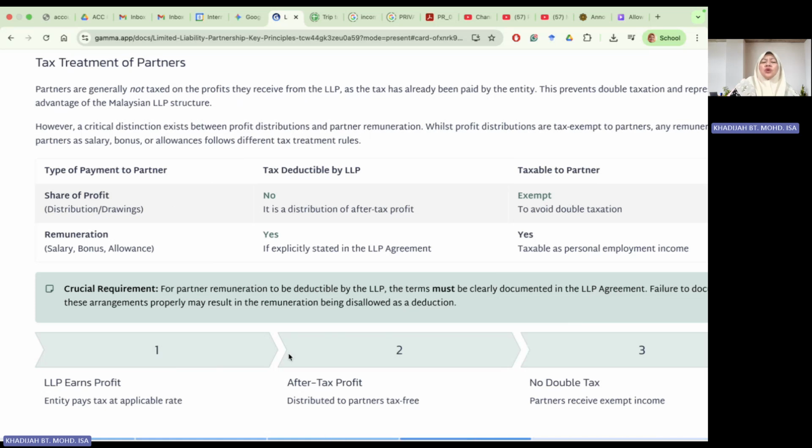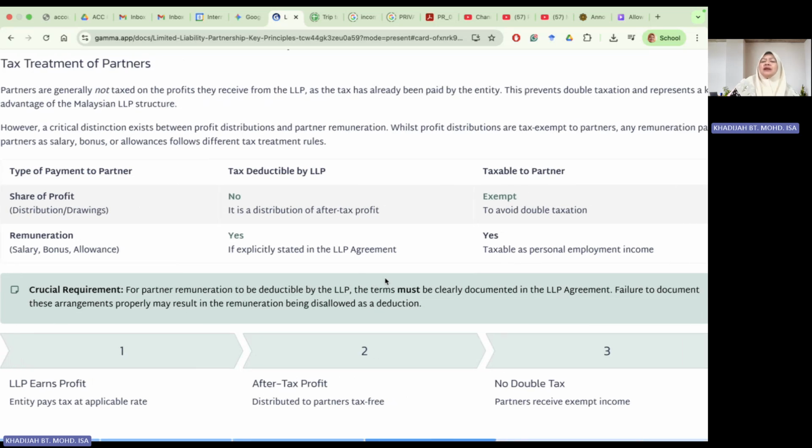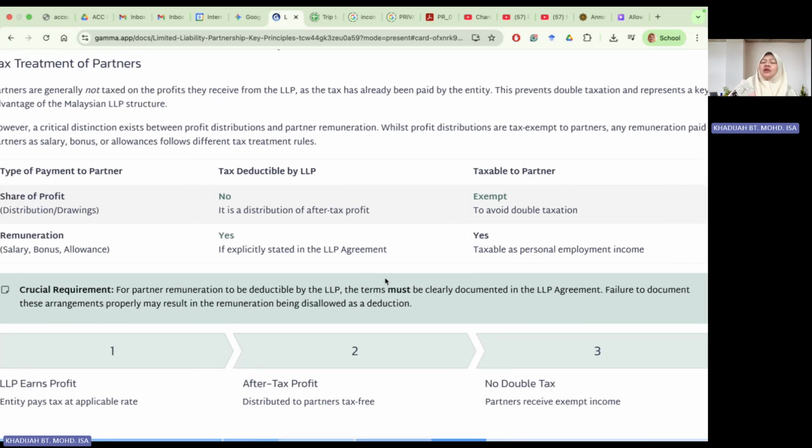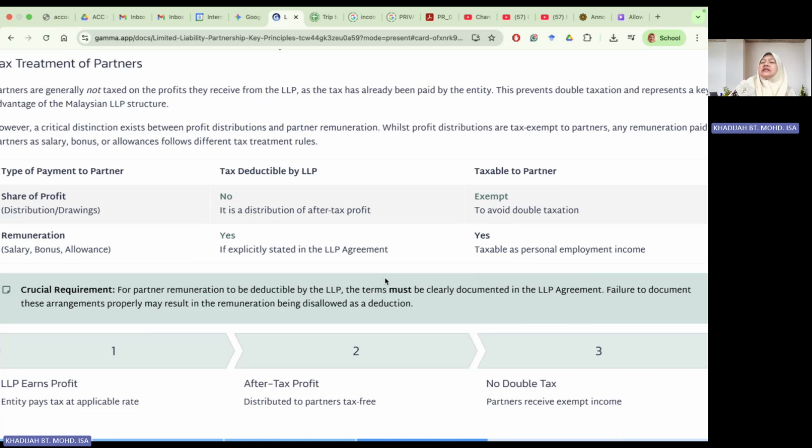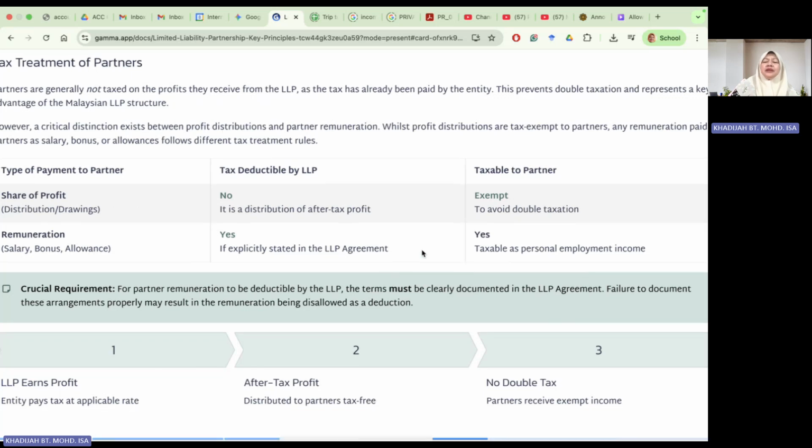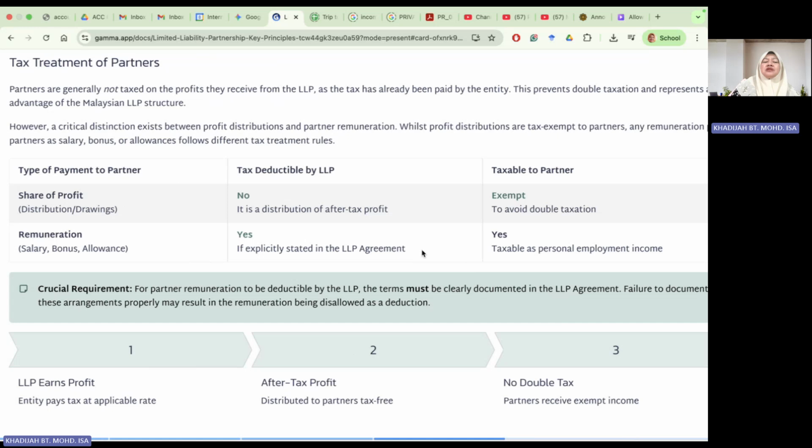The crucial requirement for partners' remuneration to be deductible by the LLP is that the terms must be clearly documented in the LLP agreement. For example, how much salary is to be paid, how much interest on the capital. All these things must be clearly stated for those expenses paid by the partnership to the partners to be deductible. Failure to document this arrangement may result in the remuneration being disallowed as a deduction.